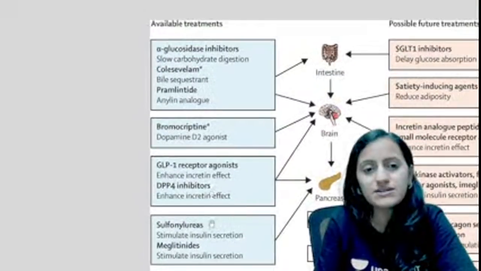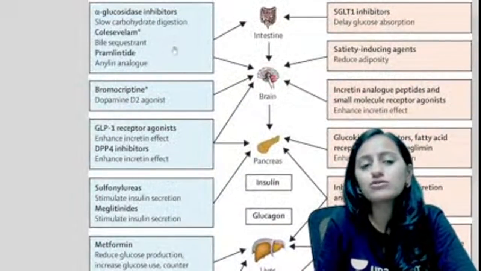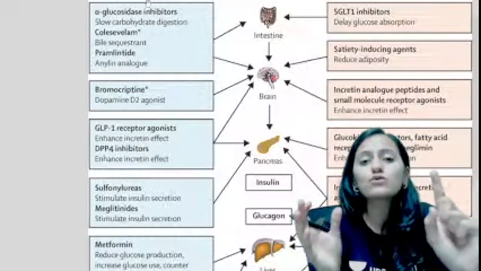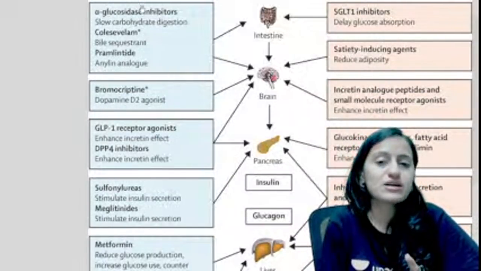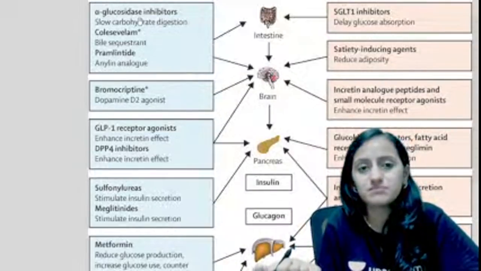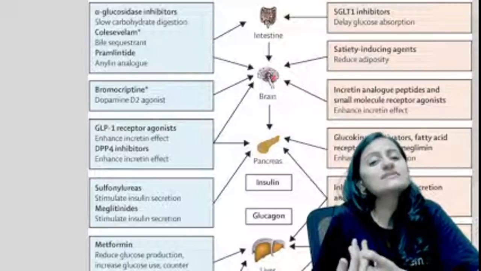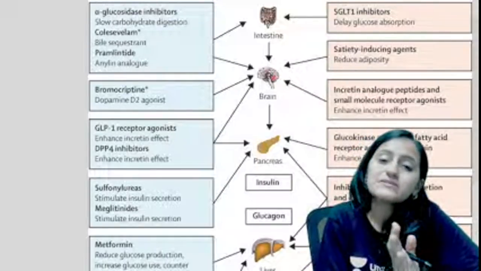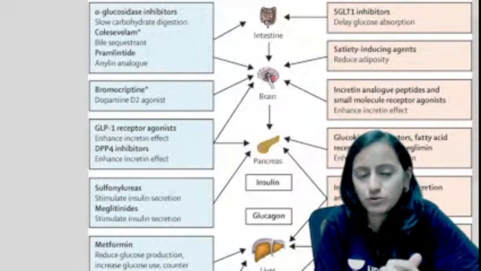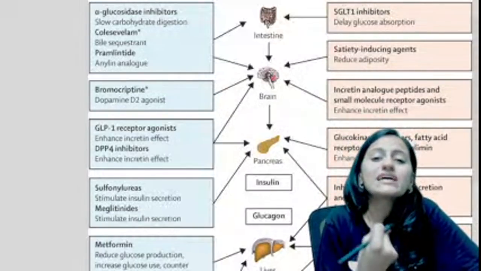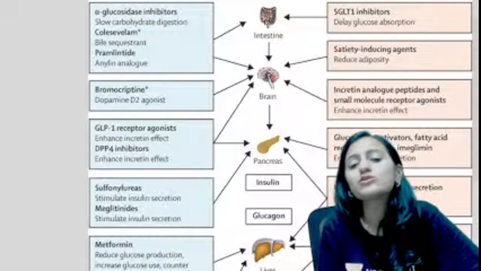These are the various drugs that we already saw. You have alpha glucosidase inhibitors, acting in the intestine. So when do we need to use this drug? Before the meal or after the meal? When a person is having a meal, you want the intestinal absorption to be stopped. So this drug needs to be taken along with the meal, acarbose. Because the glucose is not getting absorbed from the intestine, right? Everything is going out.